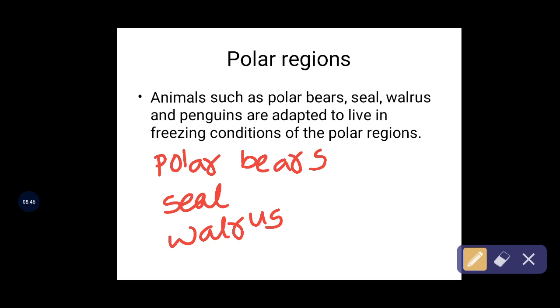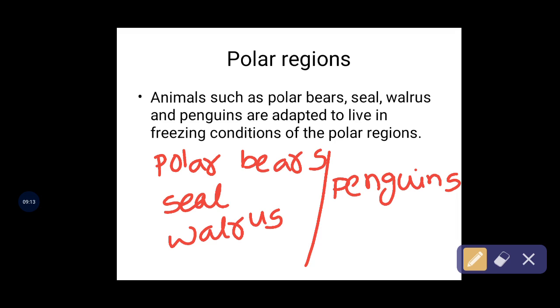And penguins. So these are the polar bears, seal, walrus, penguins. These are all different kinds of animals that are ready to adapt to stay in the polar regions.